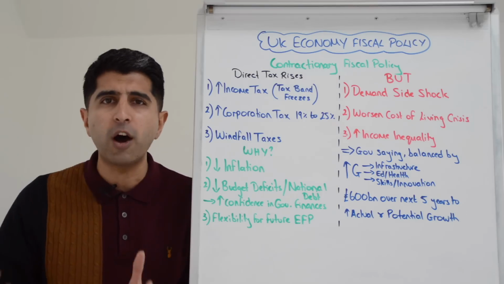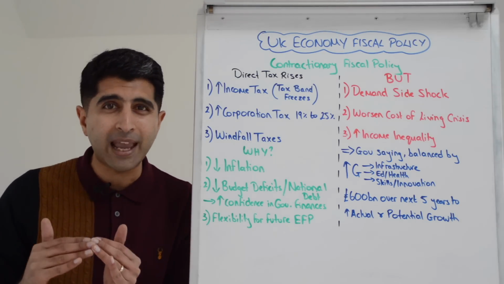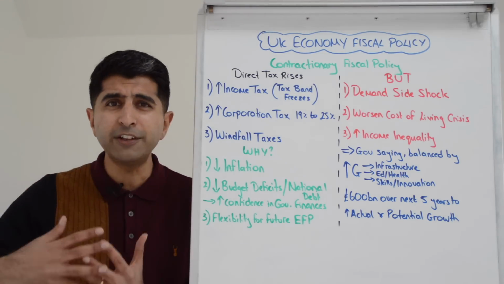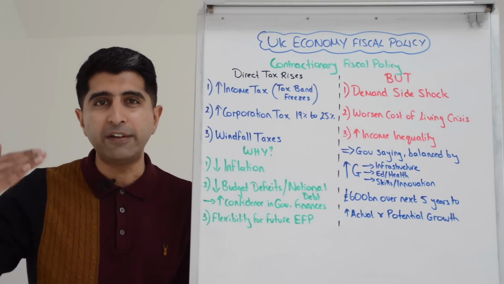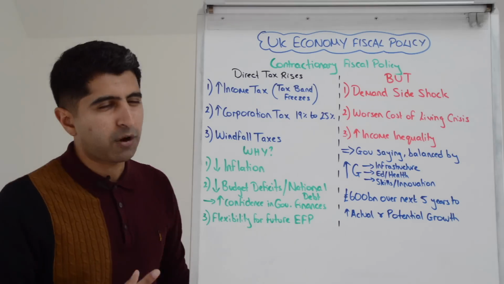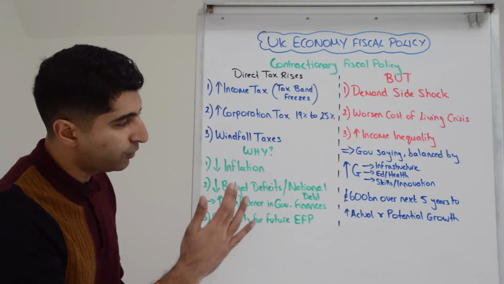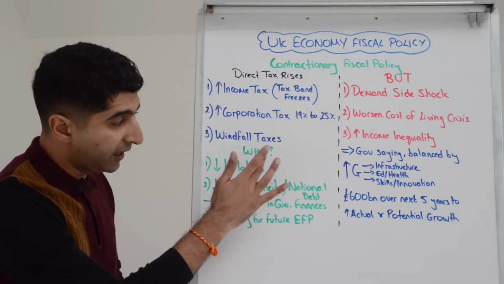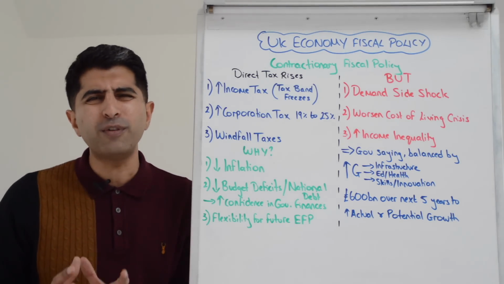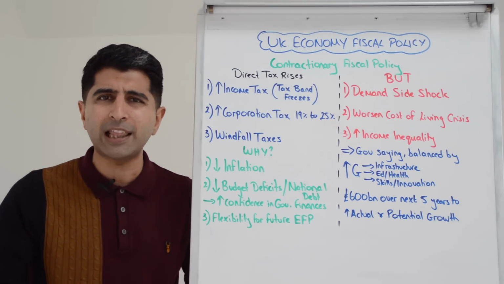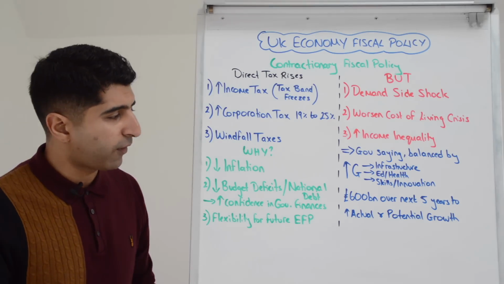And for the core goal of what? Well, to make sure inflation is tamed. You hear Rishi Sunak, Jeremy Hunt talk about that all the time. They don't want fiscal policy to stoke inflation further. By using contractionary fiscal policy like this, it keeps a lid on further increases in AD and helps to control further rises in inflation. But I would say no, the core reason why the government is doing this is very much to deal with the mountain of COVID debt that we racked up during the heart of the COVID crisis.